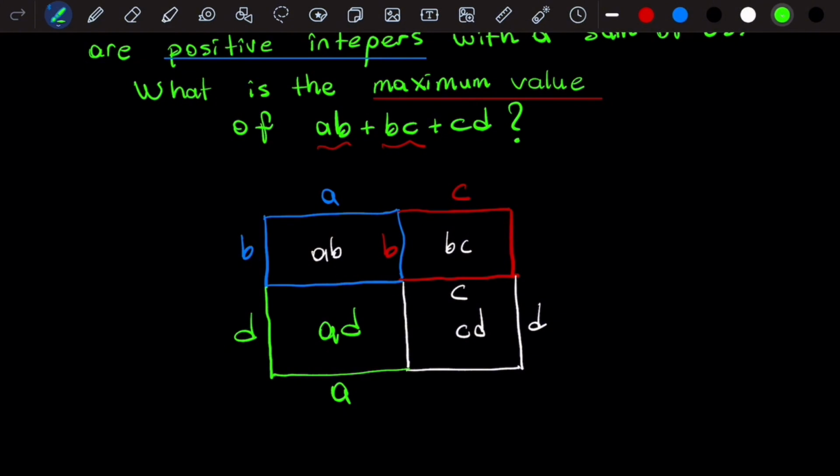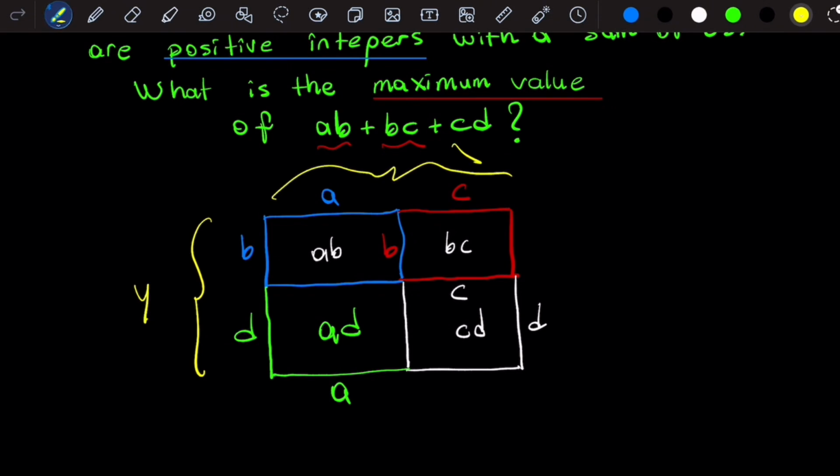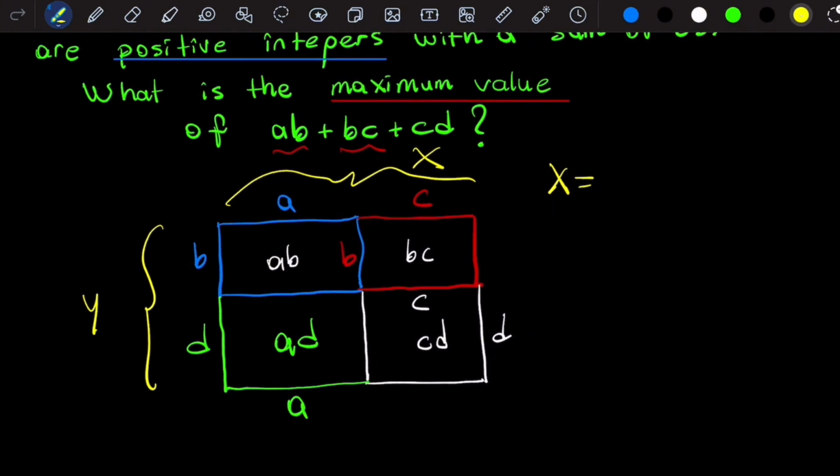Now after that, we can start thinking differently. Side length here, let's call it X, and the side length here Y. In this case, we found X length as the sum of a plus C, and Y as B plus D. So what does the question tell us?